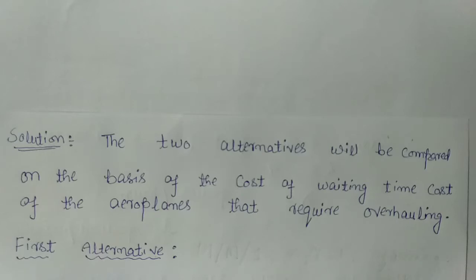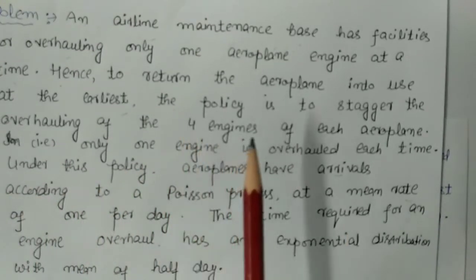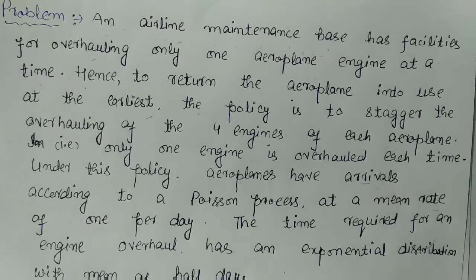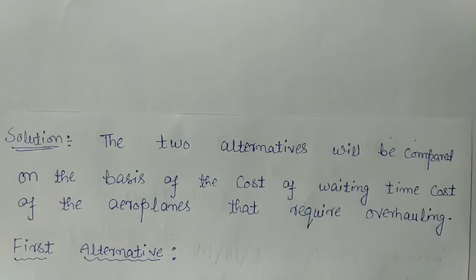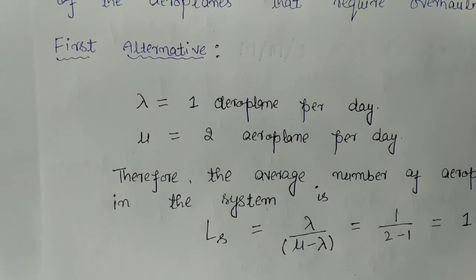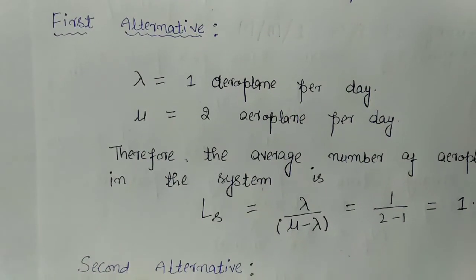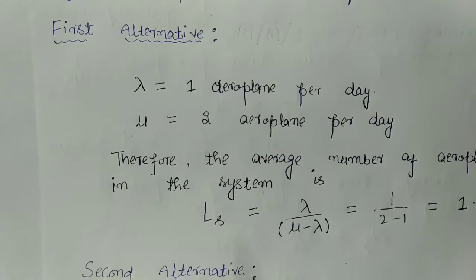So from the first policy, we are given that 1 engine is repaired at a time. In this case, arrival rate lambda is equal to 1 and service rate mu is 2 aeroplanes per day. That is 1 aeroplane in a half day. So from the given conditions,